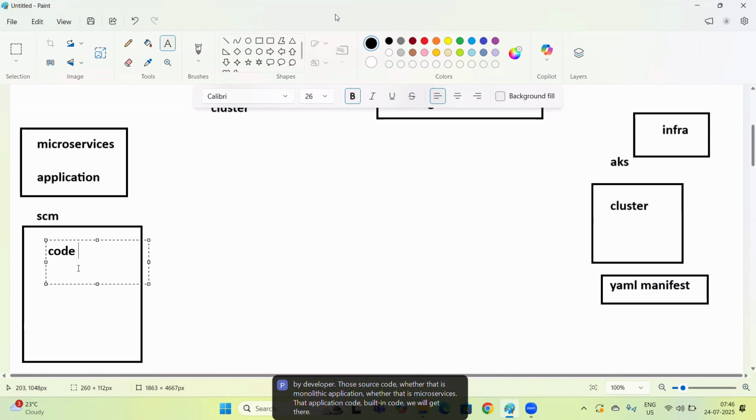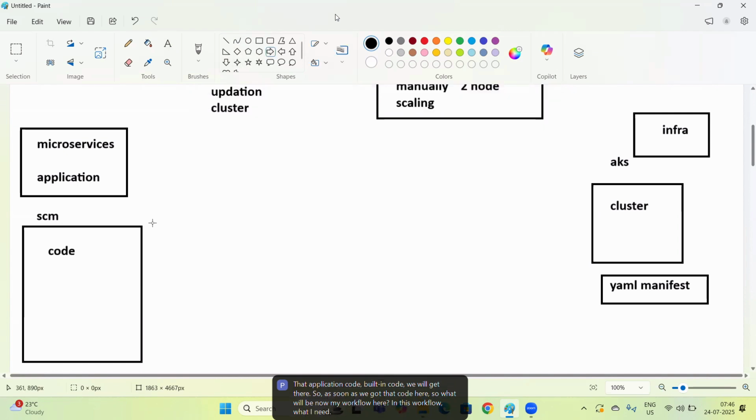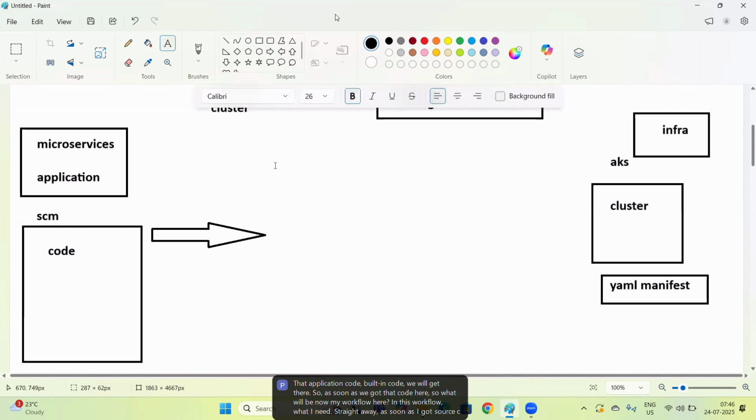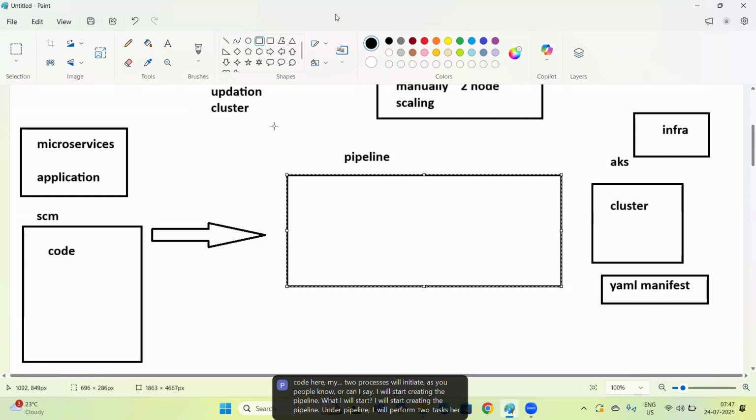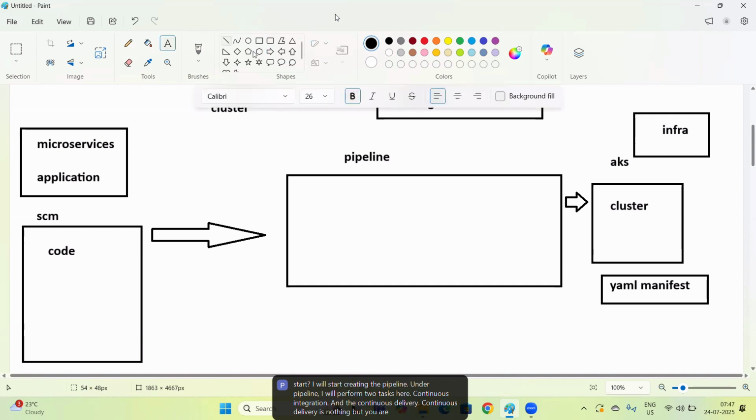there. As soon as we get that code, what will be my workflow here? As soon as I get the source code, two processes will initiate. I will start creating the pipeline. Under the pipeline, I will perform two tasks: continuous integration and continuous delivery. Continuous delivery is nothing but delivering your microservices on a cluster called the AKS cluster.